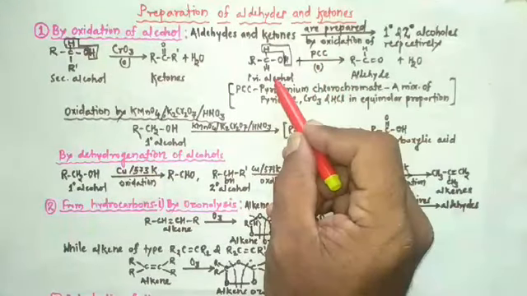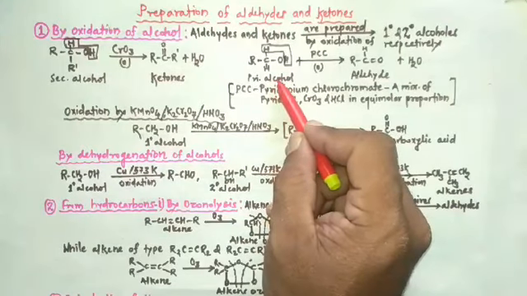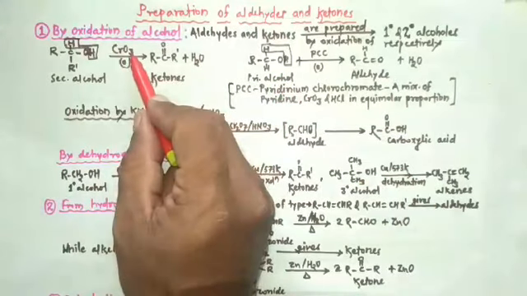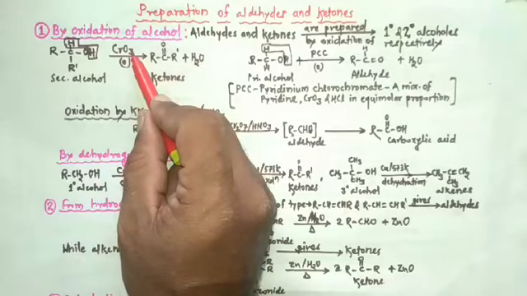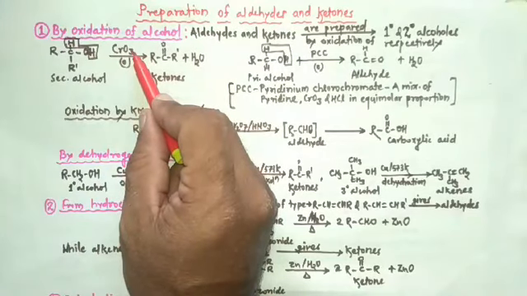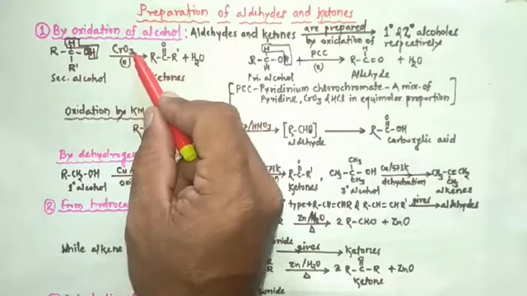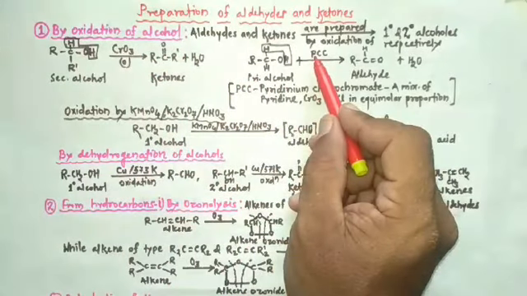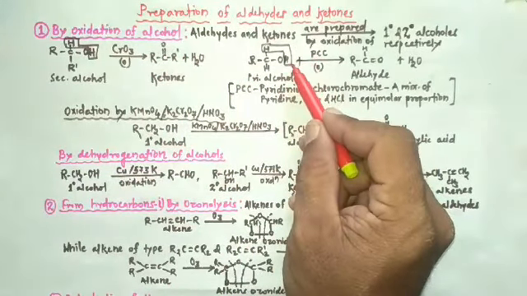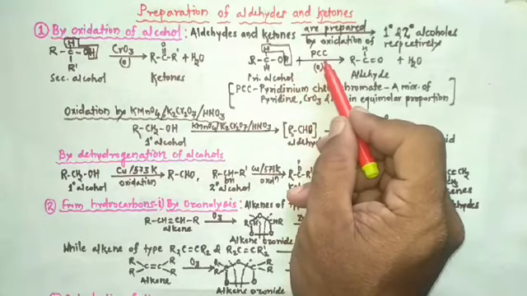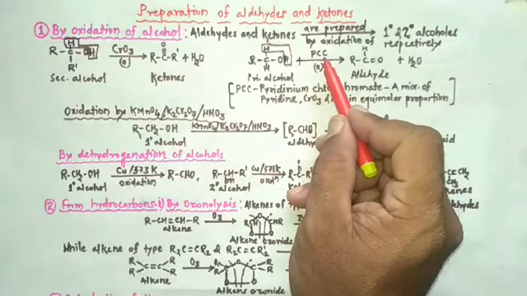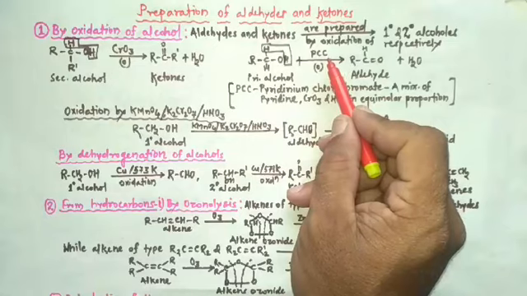Here, to carry out oxidation of primary alcohol, we can also use chromic anhydride, but the better reagent used is PCC, that is pyridinium chlorochromate.